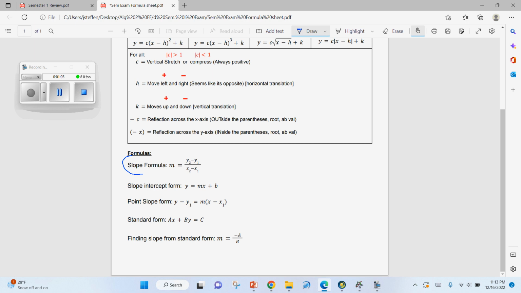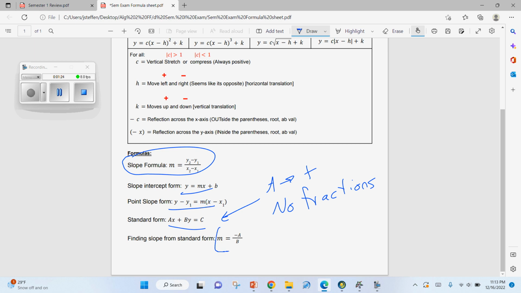The slope formula, slope-intercept form, point slope form, standard form. Now, I didn't mention this with standard form, but remember, your A has to be positive, and there's no fractions. So that's a big deal for a couple of these. And then again, if you're finding the slope in standard form, you can use the opposite of A over B or negative A over B.